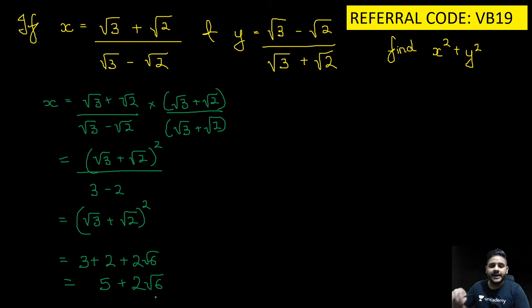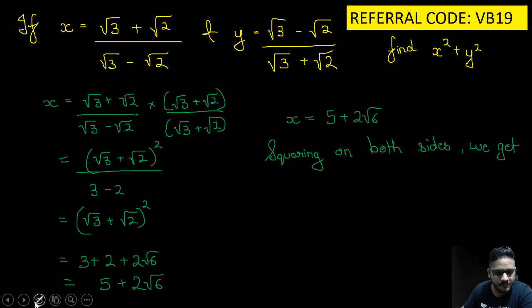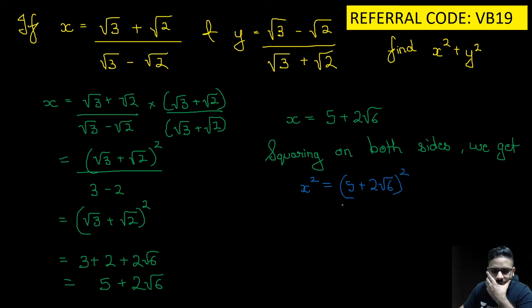Now what will we do? We will do squaring of both sides. So x is equal to 5 plus 2 root 6. So now squaring on both sides, we get x square is equal to (5 plus 2 root 6) raised to the power 2.